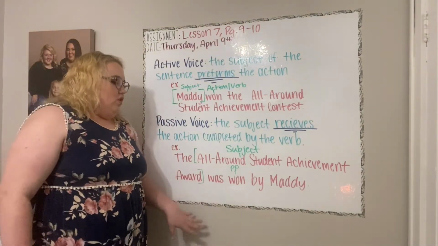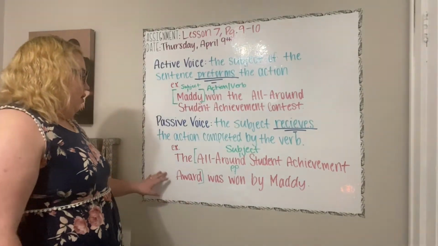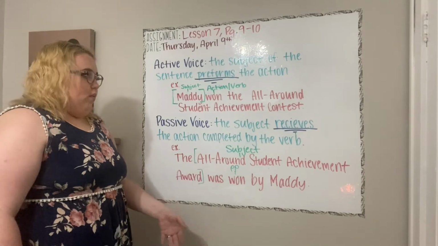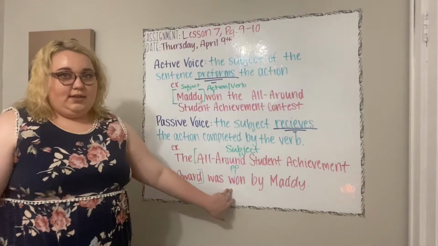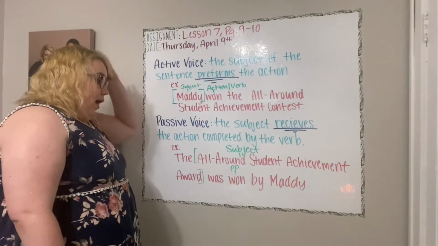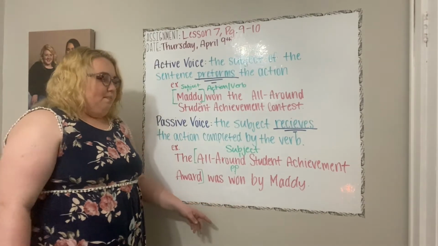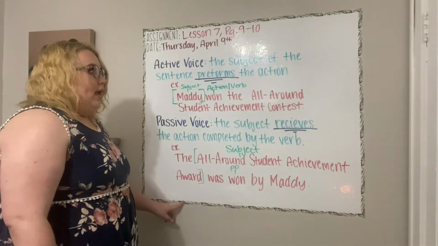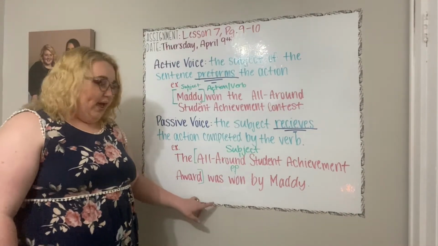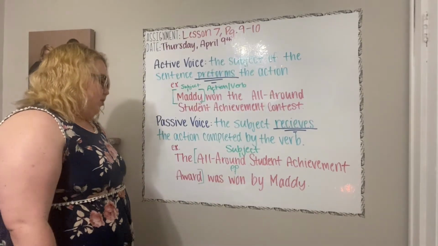So, if you win something, you are currently doing that. If we said Maddie was winning the all-around student achievement award, she's currently winning it. Won is past tense. She won it in the past. Most of the time past participles are going to end with ed, like he looked, or he graded, he passed, that type of thing. But here we're looking at one. There are just some verbs that don't end with ed, and we all know what those are.